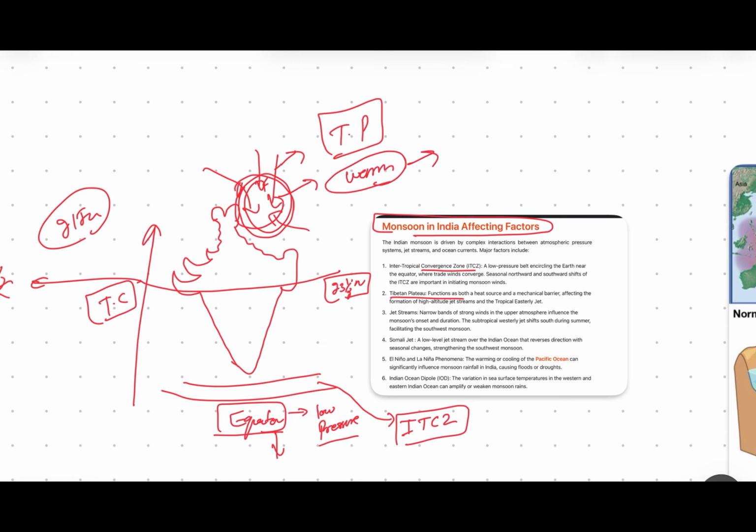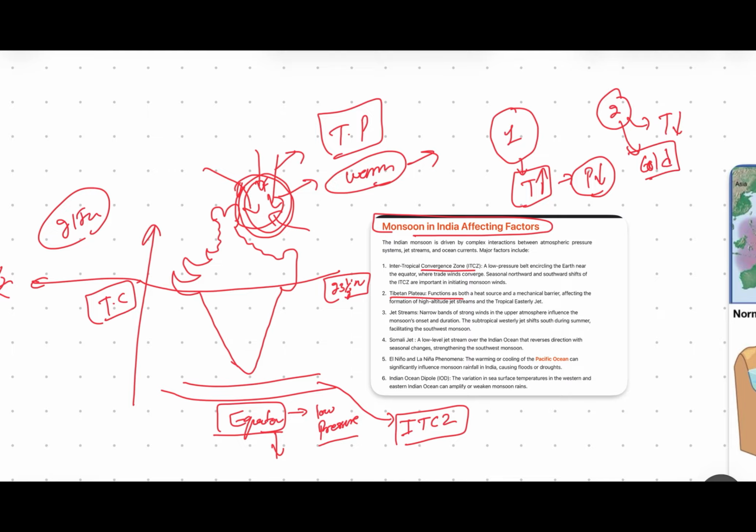As a basic science fact, for example, if there are region 1 and region 2, and region 1's temperature is very high, its pressure will be low. The region whose temperature is very low, a cold region, will have a high pressure.